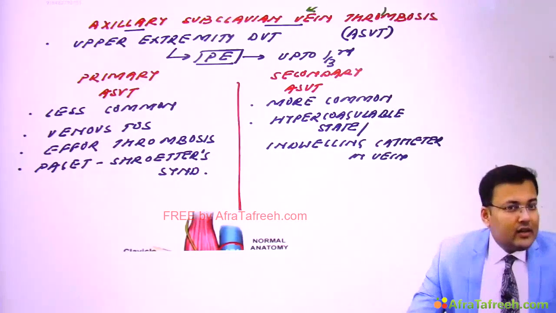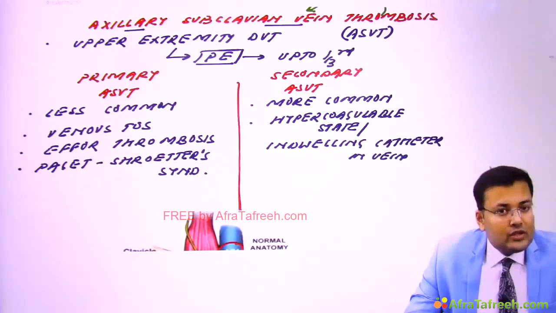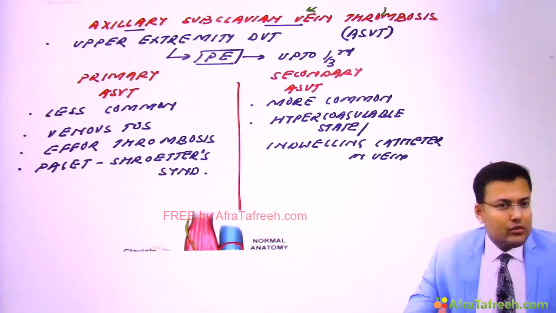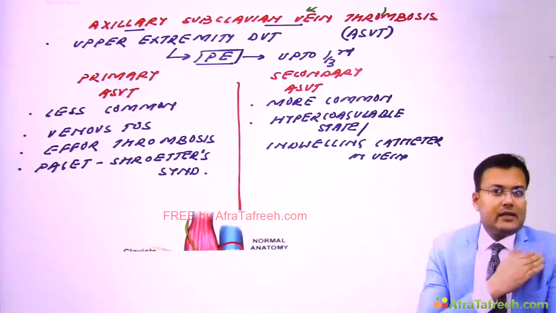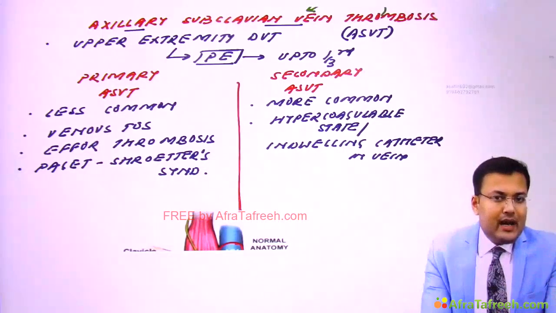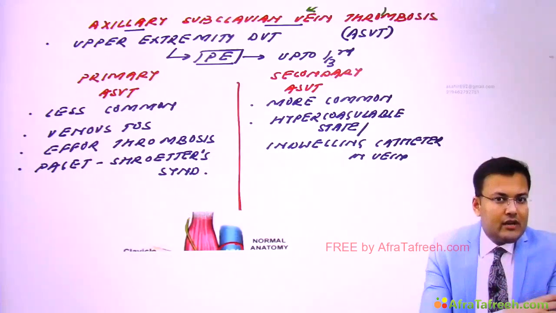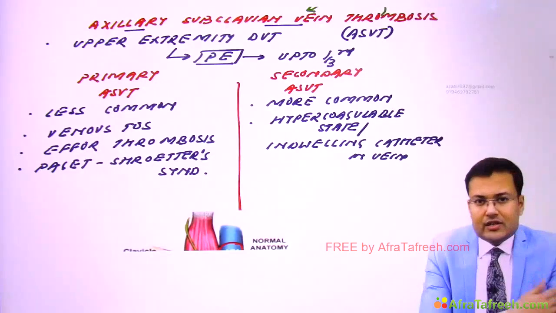Now see, the clinical features, diagnosis and management are almost similar to deep venous thrombosis. If there is axillary subclavian vein thrombosis, obviously what will happen? There is pain and there is swelling or edema in the upper limb. There is collection of deoxygenated blood in the veins. Because of that, there is bluish discoloration or cyanosis.